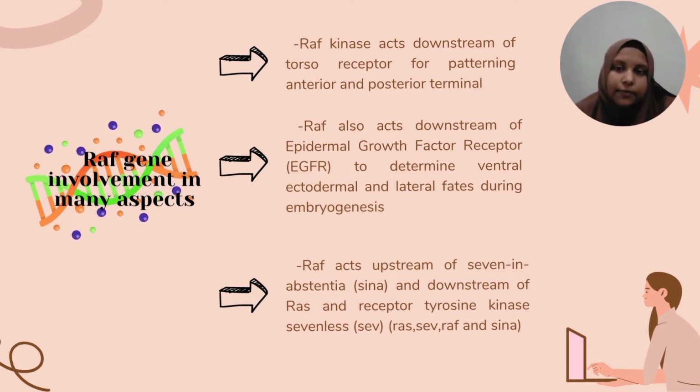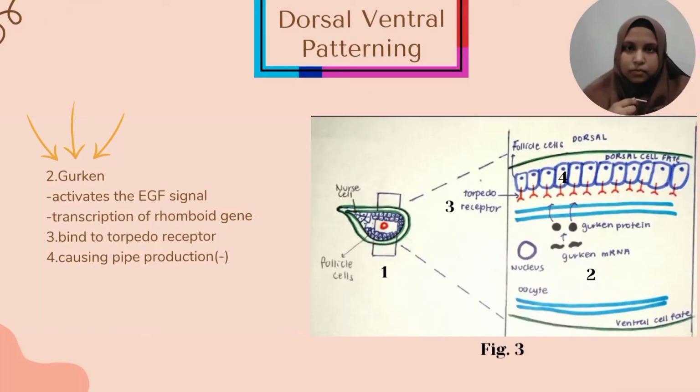Besides that, RAF acts upstream of SEV and downstream of RAS and SOS genes, which means RAS and SOS genes are upstream of RAF, while SEV is downstream of RAF. This sequence is important to activate the R7 photoreceptor cells in the eye. Now we are going to discuss further how dorsal ventral patterning occurs in Drosophila.